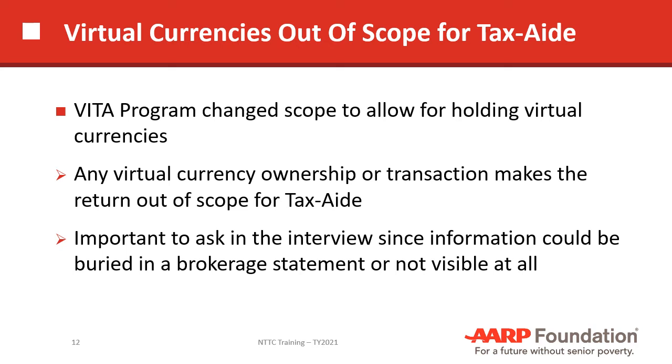If any taxpayer comes to us that even holds a cryptocurrency, we need to make it out of scope and tell them that they either need to go to a VITA site or they need to go to a paid preparer. So now if there are any transactions that they have either on a brokerage report or anything like that, that shows that they actually used cryptocurrency for any transactions, then they're out of scope for both VITA and Tax-Aide.